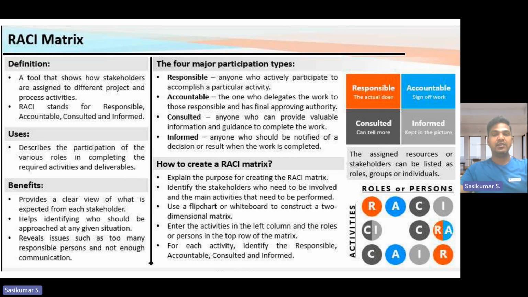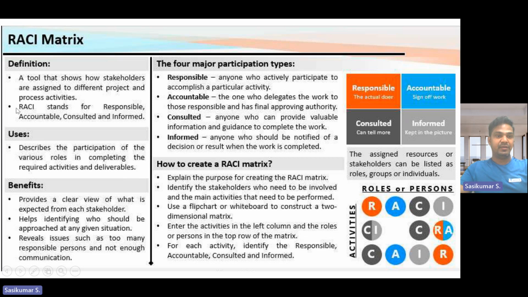RACI matrix. What is the responsible? The actual doer, the responsible person. Who is the accountable? The sign-off of work. That person is the accountable. Consultant, they can tell more. They tell the technical aspects or features, whatever it is, they provide as a consultant. Informed, keep in the picture. They may not be involved in everything. They should know some basics about the project. This is called the RACI matrix overview.